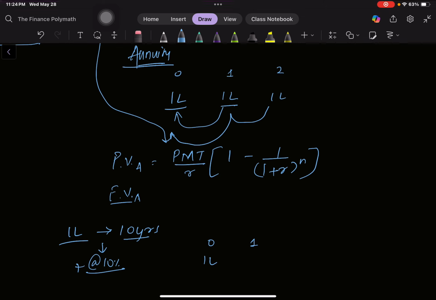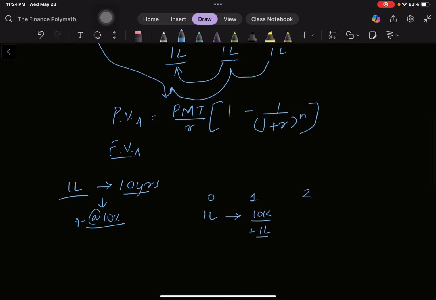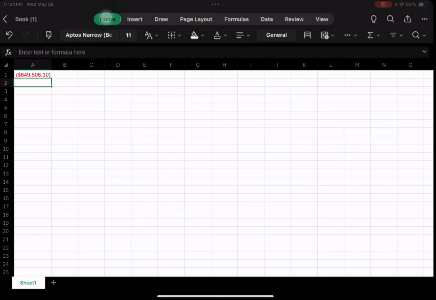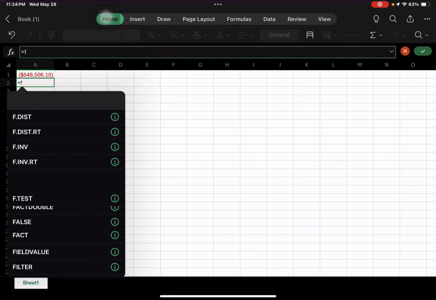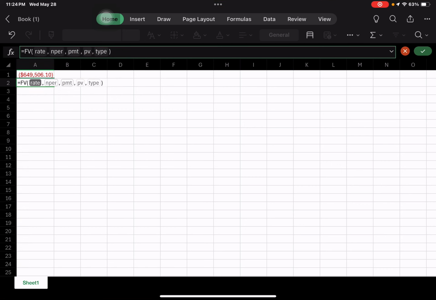At year 1, you'll get the interest, that is 10k, plus you'll invest another 1 lakh rupees. In the second year, again you'll get interest of 10,000 on this 1 lakh, and you'll be giving 1 lakh rupees as well. Now let's talk about this formula. In Excel we have the formula of future value as well. Again, the rate of interest would be 0.1, nper again 10 years, PMT would be again 1 lakh, and let's enter.